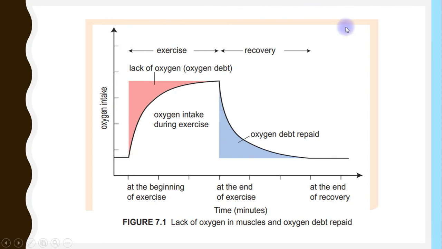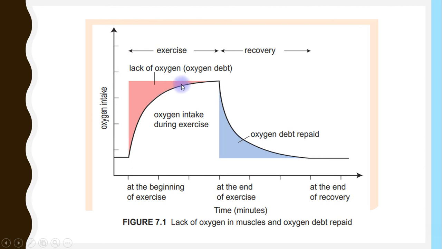This is the graph that represents the oxygen debt that occurs during vigorous activity. At the beginning of the exercise, the oxygen intake will increase, and then the oxygen used will exceed the oxygen supply. What happens?